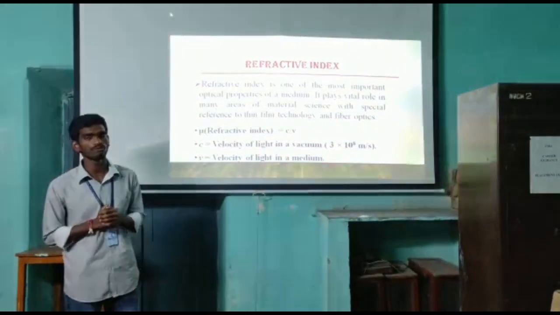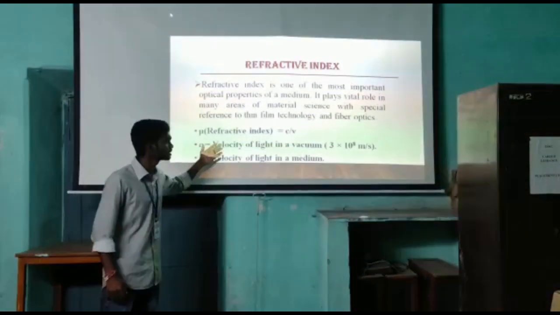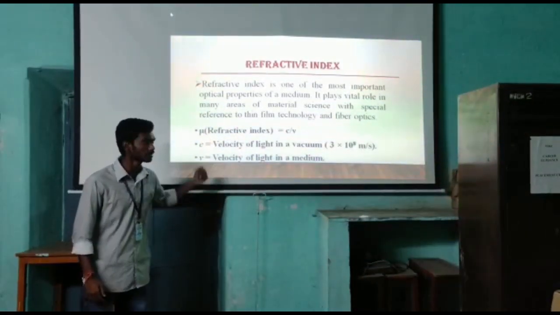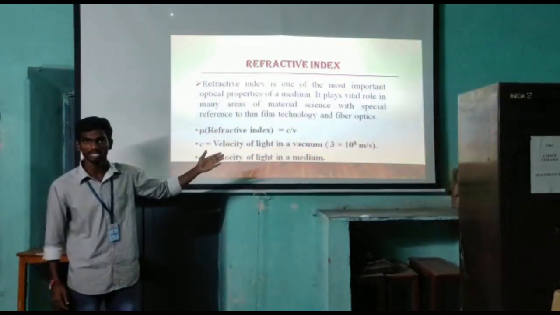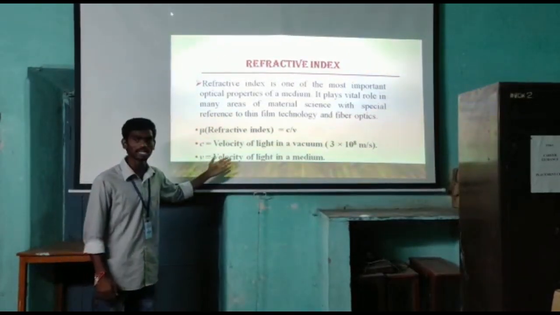The general formula of refractive index is given as mu equals C by V, where mu is the refractive index, C is the velocity of light in a vacuum, which is 3 into 10 to the power of 8 meters per second, and V is the velocity of light in a medium.